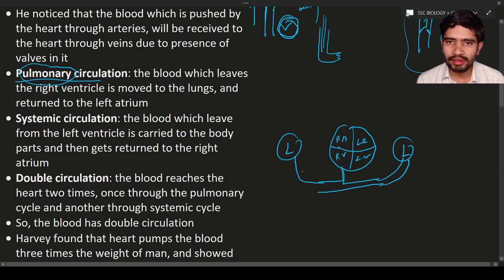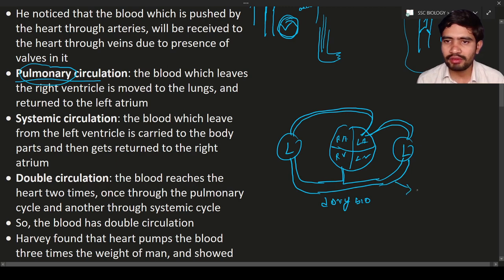So why will the blood be pumped to the lungs? The blood will be pumped to the lungs for oxygenation. Here will be the deoxygenated blood, and when the lungs receive the deoxygenated blood, they will convert the deoxygenated blood to oxygenated blood, and hence they will be supplying the oxygenated blood to the left atrium.